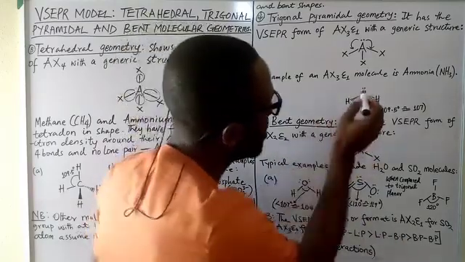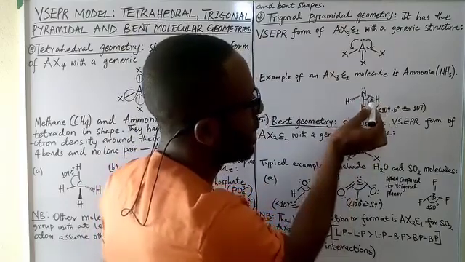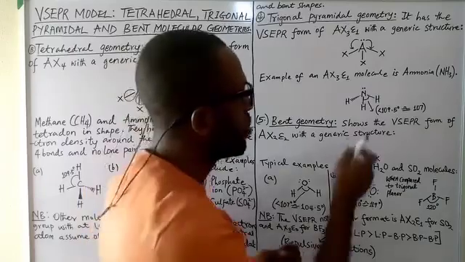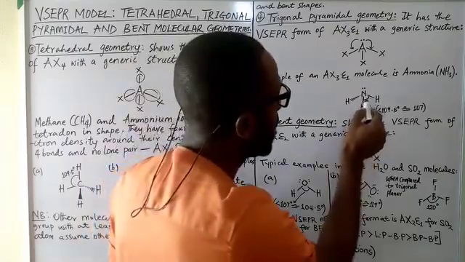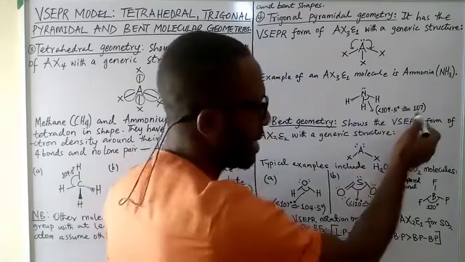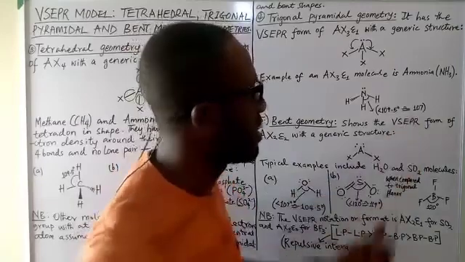The repulsive interaction between a lone pair and a bond pair is greater than between bond pairs, so we are going to have bond angles less than 109.5. As a matter of fact, the bond angle found in ammonia is 107.